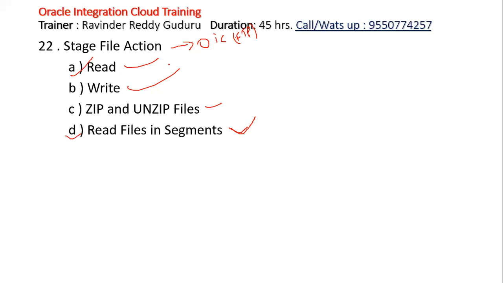It is something like you have a 10 MB file and you are directly reading this file. This is nothing but read file. You have a 10 MB file, and you want to read the file as 3 MB.